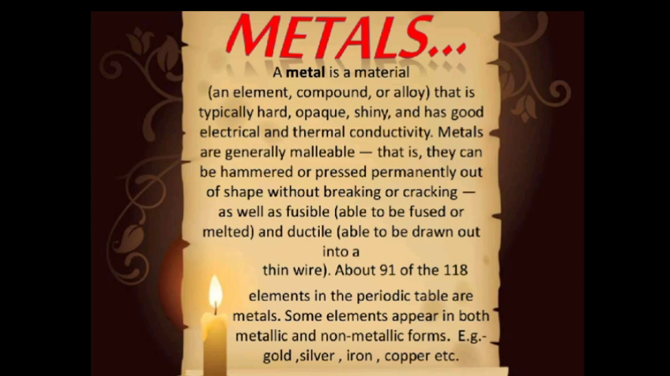That is, they can be hammered or pressed permanently out of shape and can be converted into sheets without breaking or cracking. Also, they are fusible, that is able to be fused or melted. They are ductile also, that is they can be drawn into thin wires. We have a total of 118 elements in the periodic table, and about 91 of them are metals. Some examples of the metals are gold, silver, iron, copper, aluminium, etc.